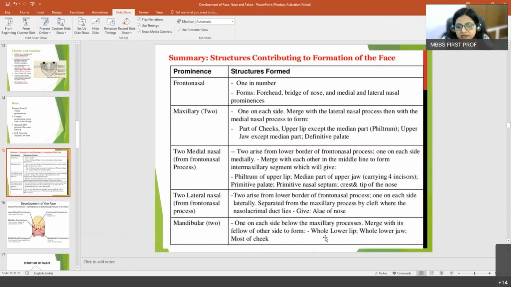Mandibular prominences form the lower lip and the lower jaw. It is the rest of the cheek, this lower portion, that is formed by the mandibular prominence, but the majority of the cheek is formed by the maxillary prominences only. Maybe I took this slide from somewhere, it's not exactly right. You can edit this, that most of the cheek is not formed by the mandibular prominence. Okay. Yes, ma'am. Anything else?